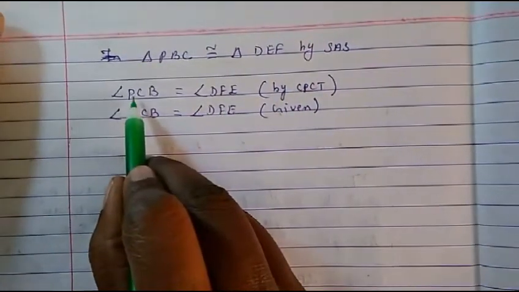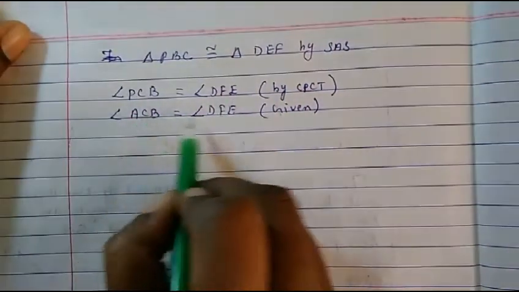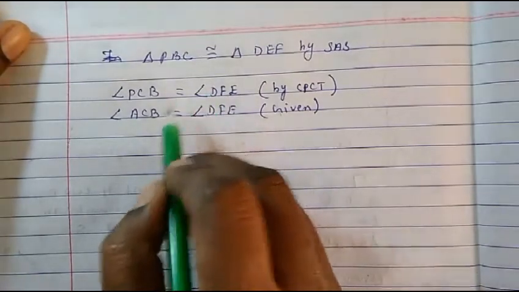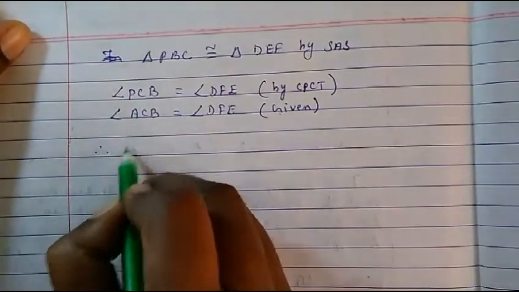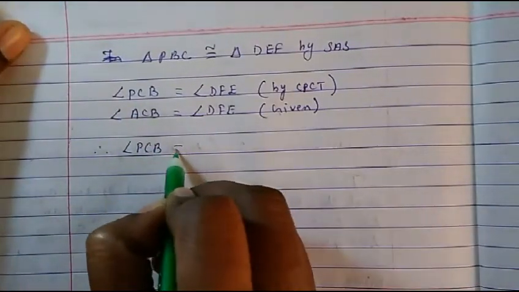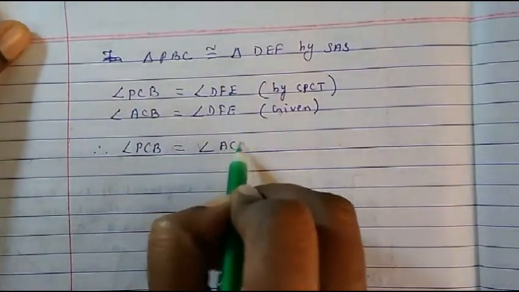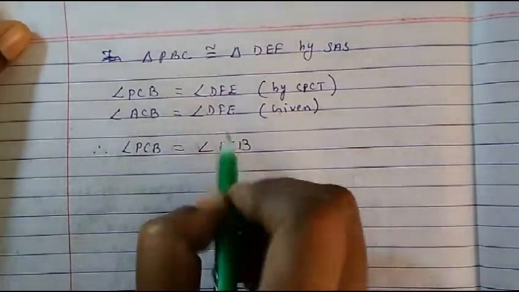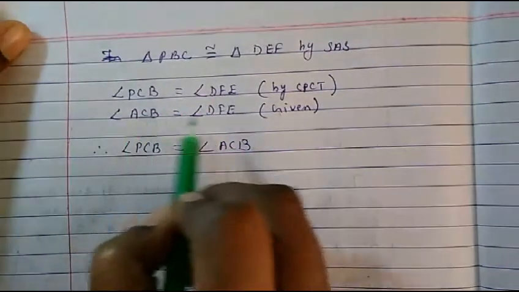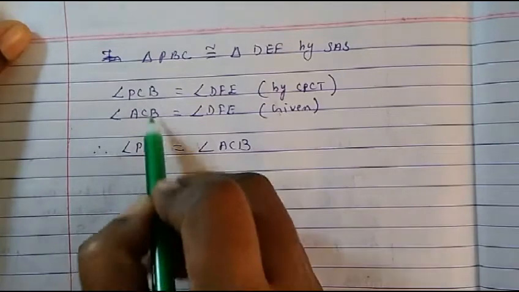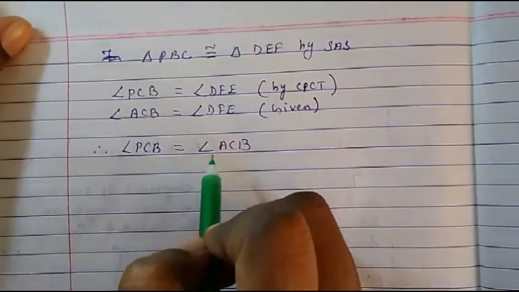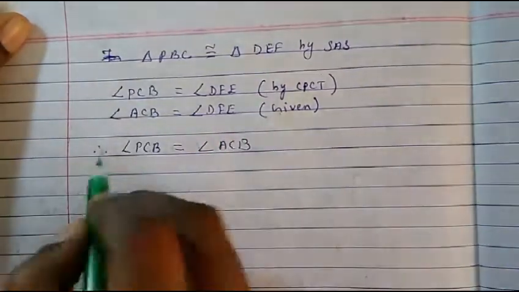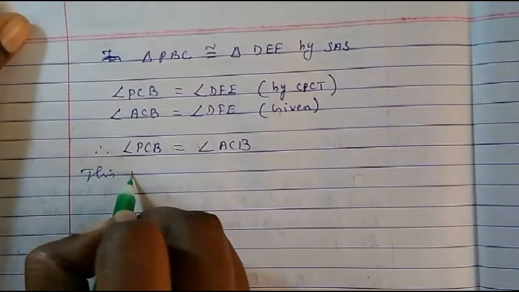If this angle is equal to this angle, and this also is equal to this angle, means if the right side is the same, then the left side also will be the same. So therefore, angle PCB will be equal to angle ACB. If this is equal to this same angle, then these two also will be equal.